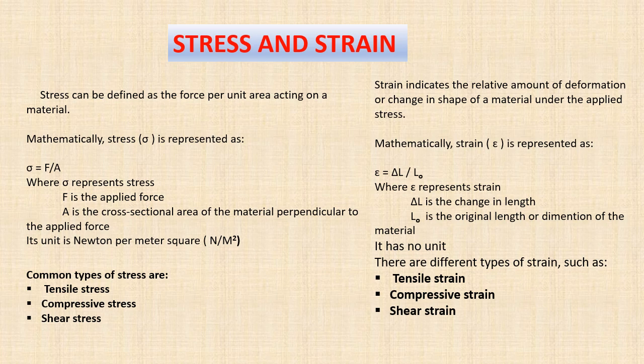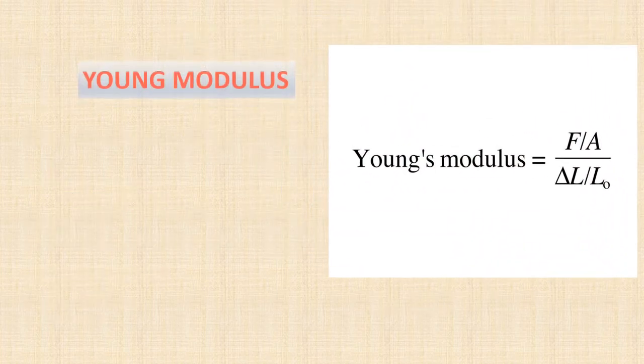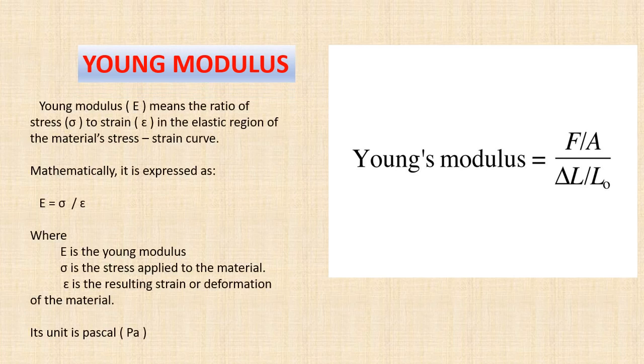Then with that, we come to what we call Young modulus. Young modulus is a relationship between the stress and the strain. That is, Young modulus E means the ratio of stress to strain in the elastic region of the material stress-strain curve.